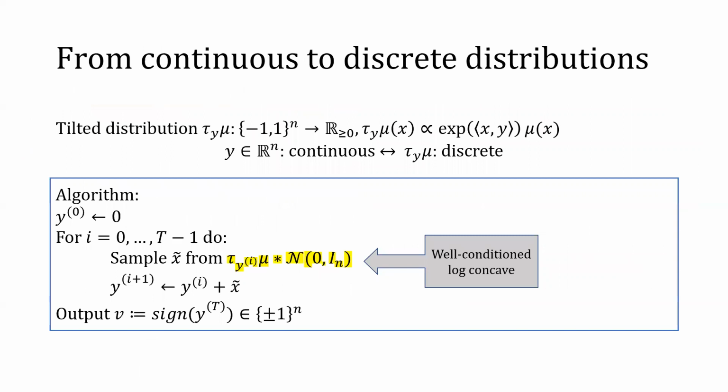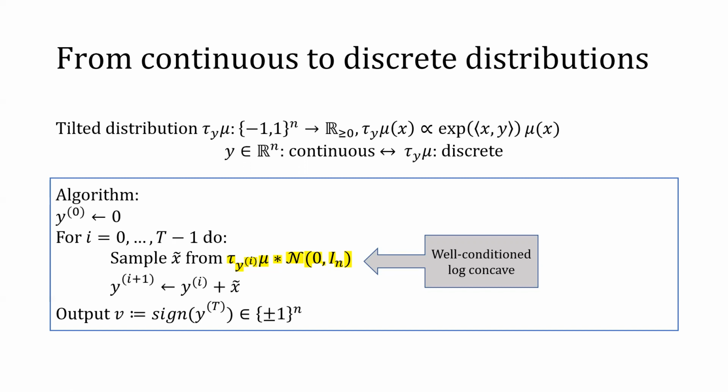So here's the algorithm. We should think of a sample from the convolved distribution as the vector y defining the tilt, and the discrete distribution we want to sample from in each step is tau_y of mu. The algorithm starts with y0 equals 0. For i from 0 to t minus 1, sample x tilde from the tilt of mu by yi convolved with a Gaussian. Then set y_{i+1} to be yi plus x.